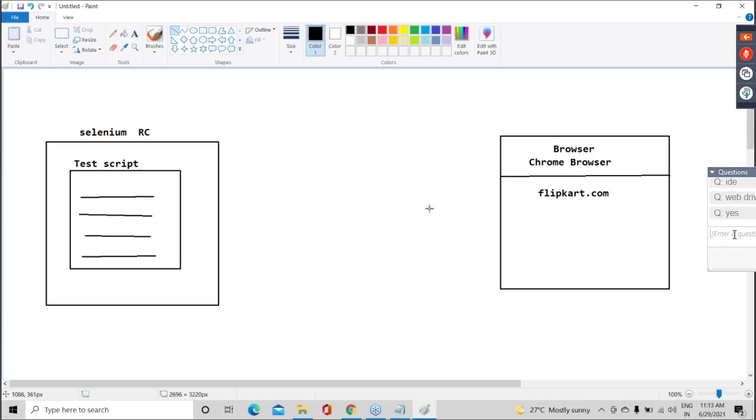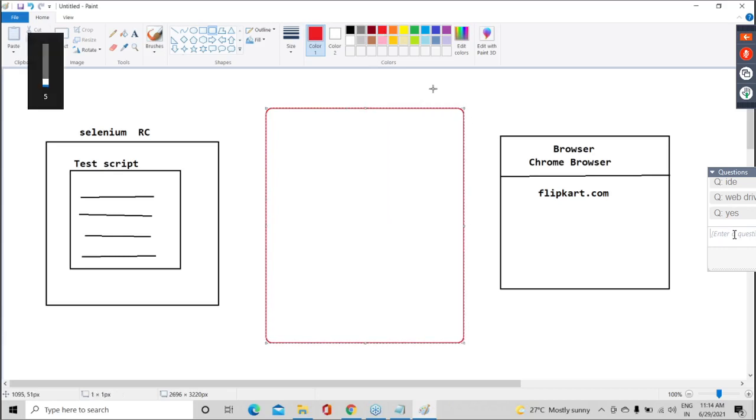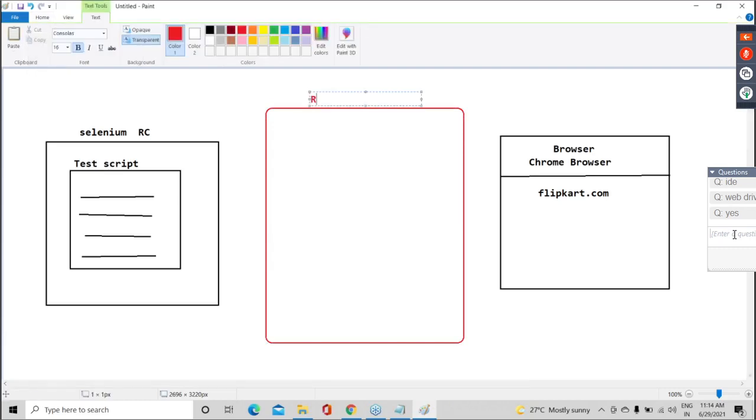Now guys, to make our code and browser interact, we need one mediator or not? We write a script, and that script needs to interact with the browser. So we need one mediator. That mediator is nothing but a separate RC server.